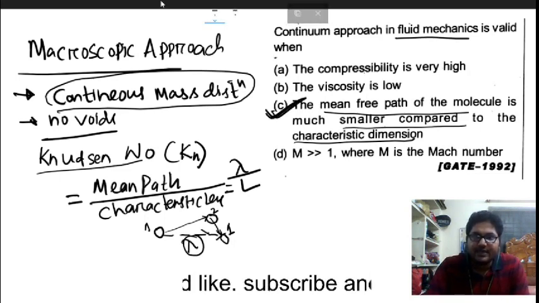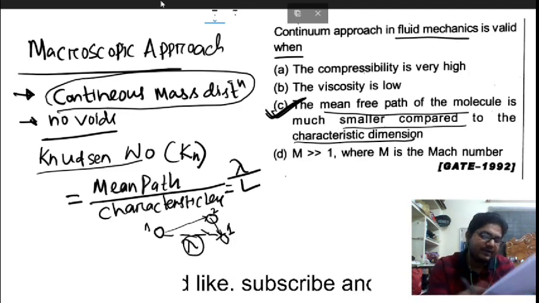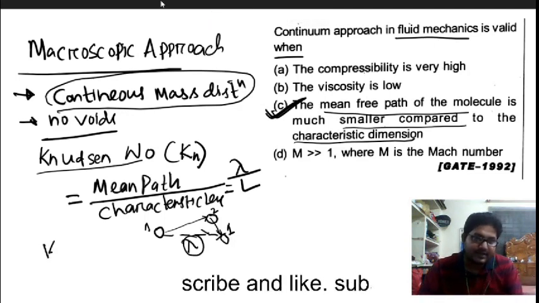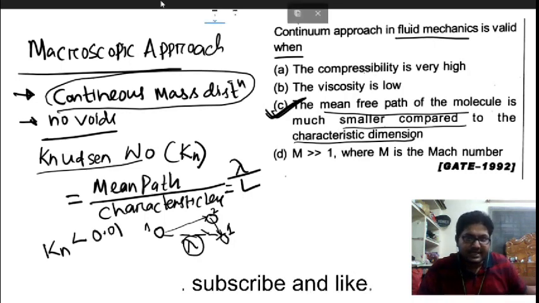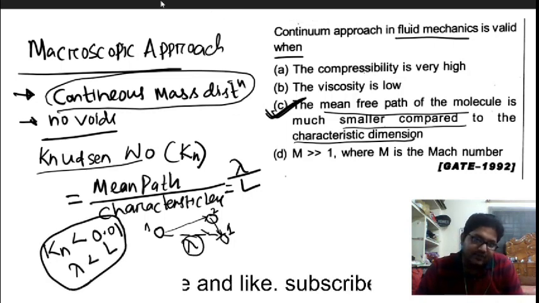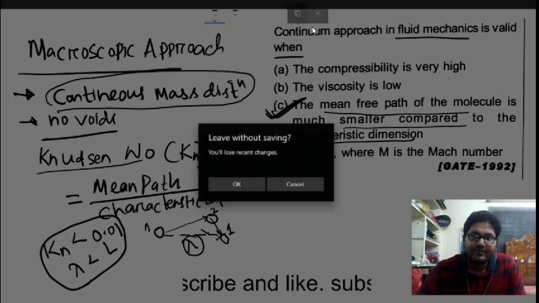The continuum approach is valid when the mean free path of the molecule is much smaller compared to the characteristic dimension. So the Knudsen number is less than or equal to 0.01, which means lambda is much less than L. When this condition is satisfied, the continuous distribution of mass is valid.